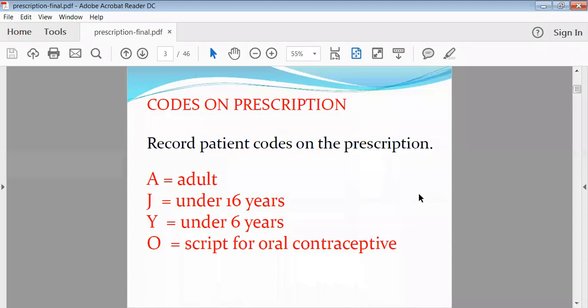Nowadays, different types of strips are available for the same drug with different doses. Suppose you want to prescribe the medicament for a child, then nowadays child doses are available. But previously it was mandatory for your pharmacist to change the dose. That's why this kind of symbols were utilized by the physician to give the pharmacist an idea about the age of the patient.